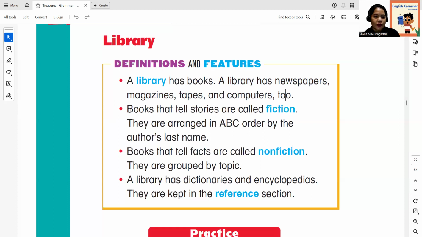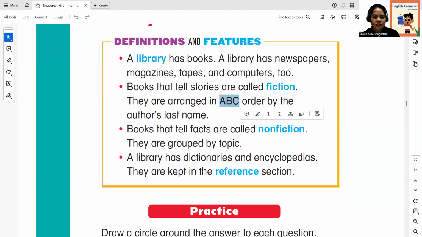All right. Books that tell stories are called fiction. Okay, remember that books that tell stories are called fiction, but not all, because the Bible is full of stories. However, the stories in the Bible are not fiction. So, not all books, but mostly books that tell stories are called fiction. They are arranged in ABC order by the author's last name.